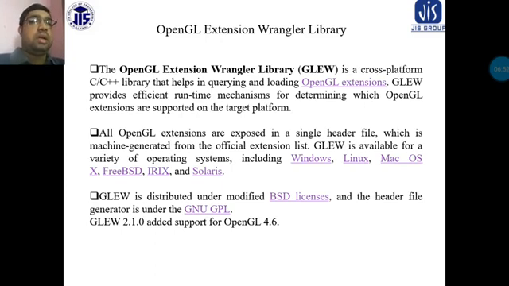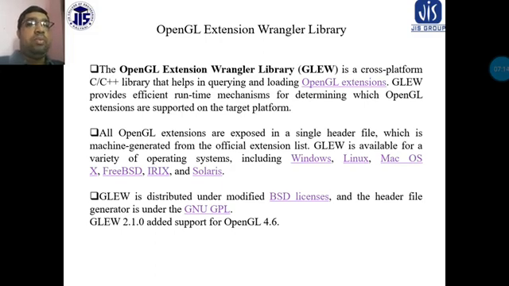The library helps in the querying and loading of OpenGL extensions, that is, the extension part of the OpenGL library is used for querying as well as loading OpenGL extensions.